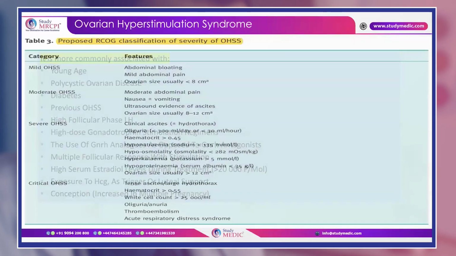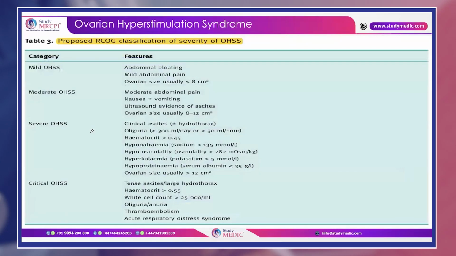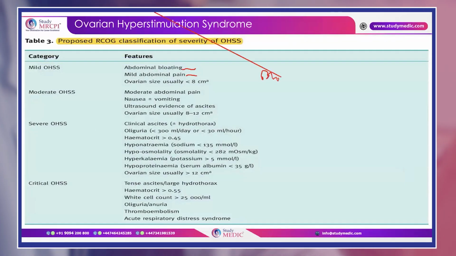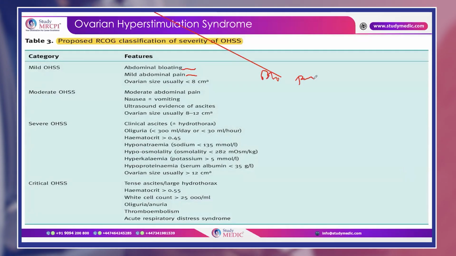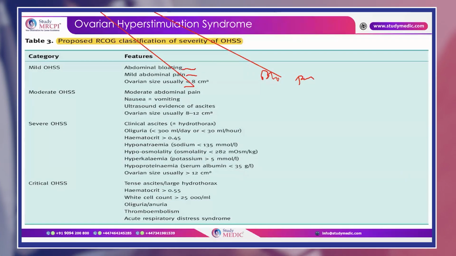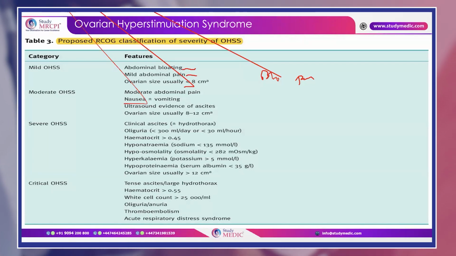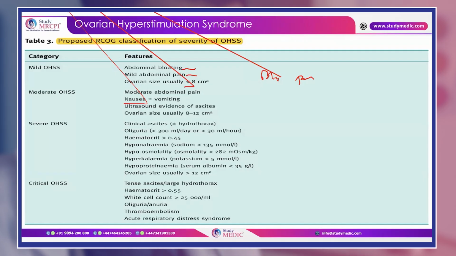Okay, so how does RCOG classify the severity of OHSS? If you see in the question that only bloating and pain is given, and ovarian size is less than 8 centimeter, then it is mild OHSS. If nausea and vomiting are also given along with pain, with ovarian size 8 to 12 centimeter, it is moderate OHSS.